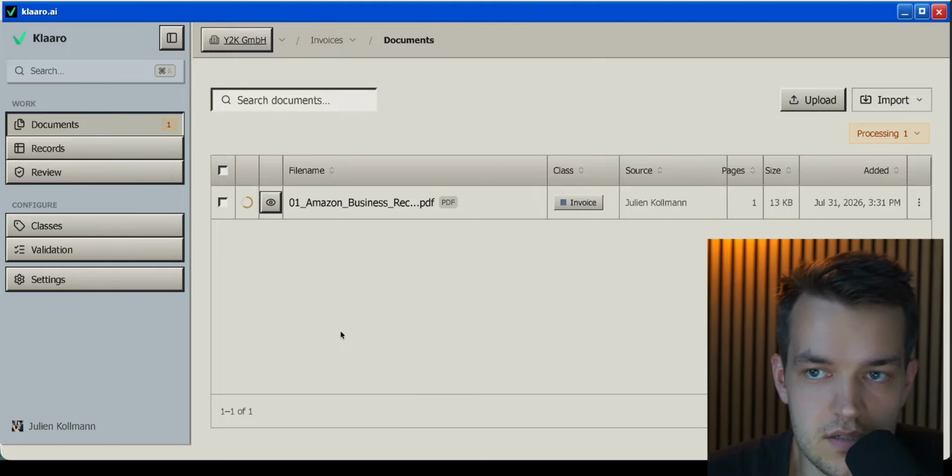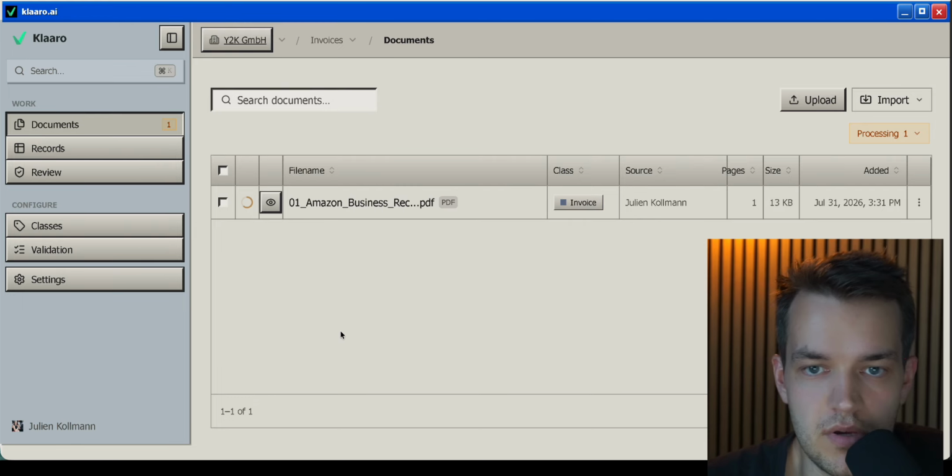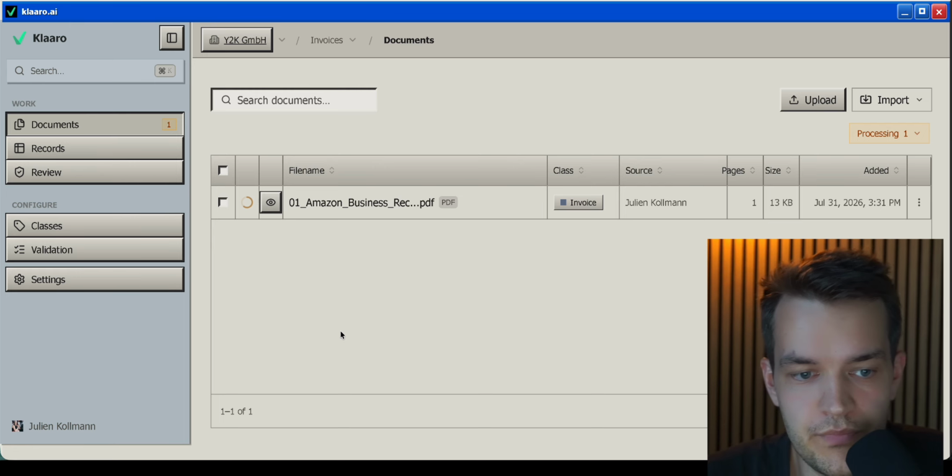You might ask, he just dropped in a document, which data schema is the AI gonna use? I don't know. Klaaro builds its own data schema if you don't provide it one. So we're really a fully agentic document processing platform where every single step of the pipeline can be done by an agent or by you, depending on what you prefer.